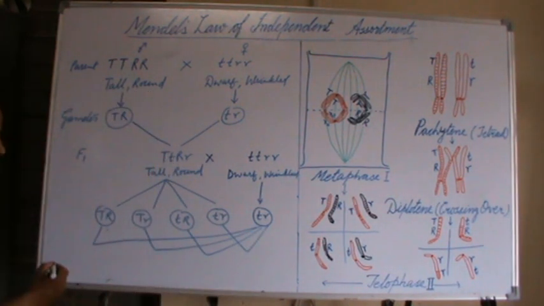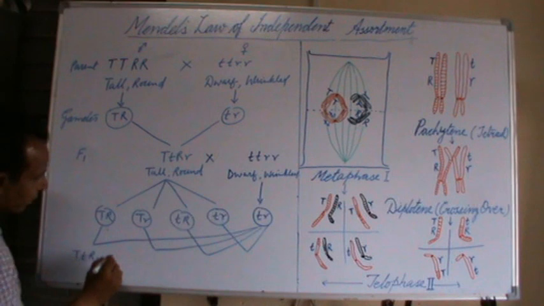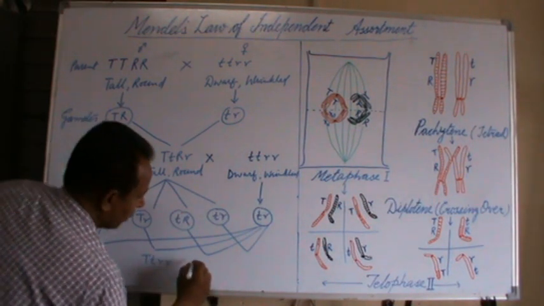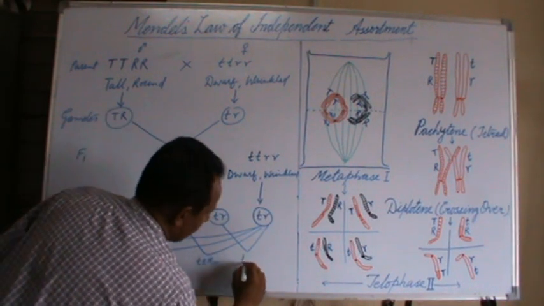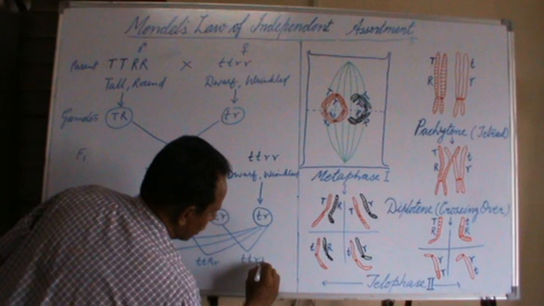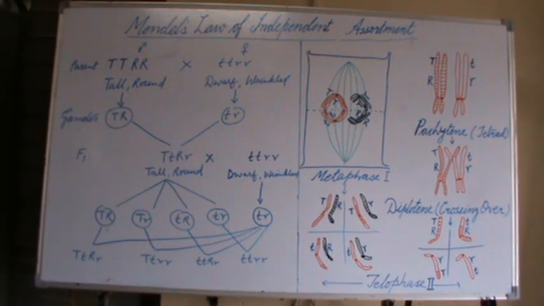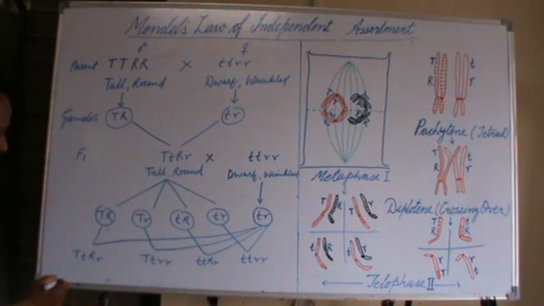it produces individuals as capital T, small t, capital R, small r; capital T, small t, small r, small r; small t, small t, capital R, small r; small t, small t, small r, small r. Means 4 different types of genotypes are produced from the F1 hybrid.